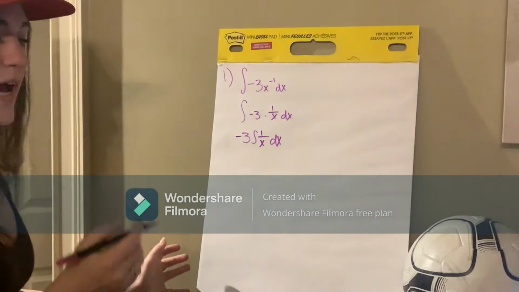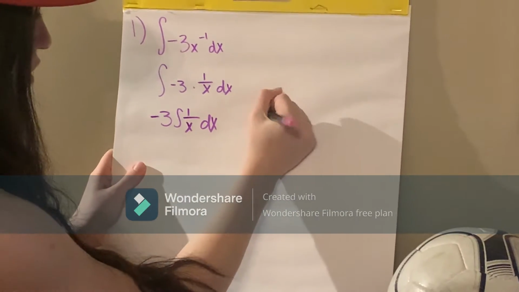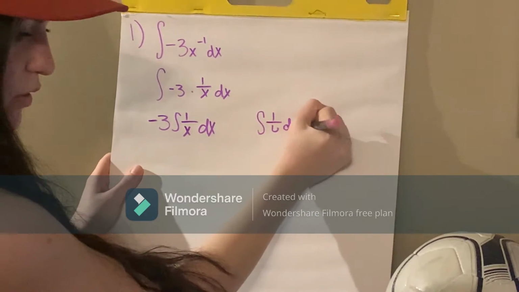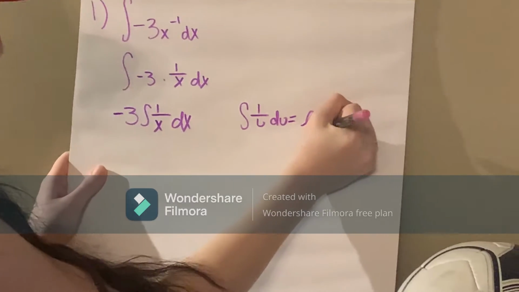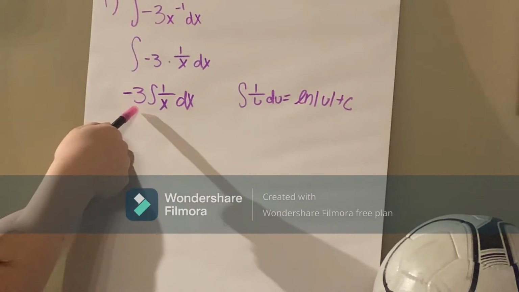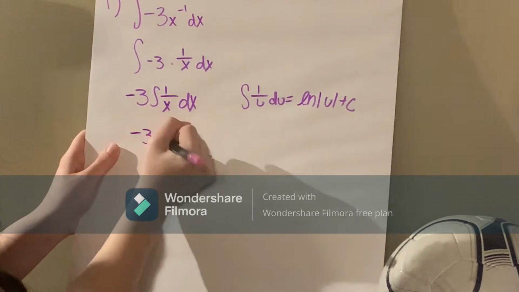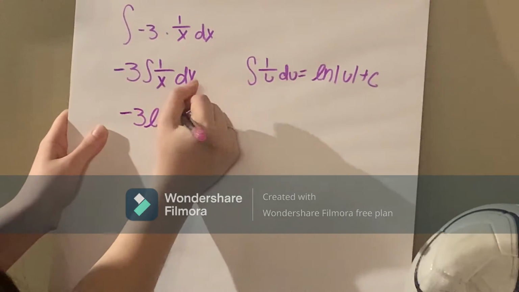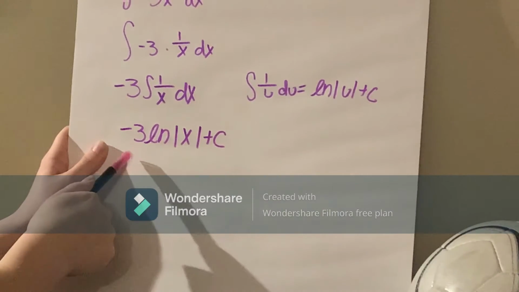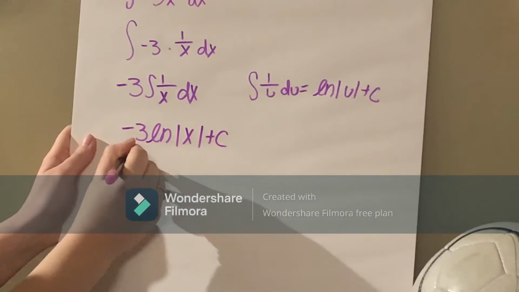And this might look familiar. You can recall the natural log integral rule, which states that the integral of 1 over u du equals the natural log of the absolute value of u plus c. So we can see that this is in the same format as this. So all we have to do is rewrite it as negative 3 times the natural log of the absolute value of x plus c because it's indefinite. And that's all you have to do.